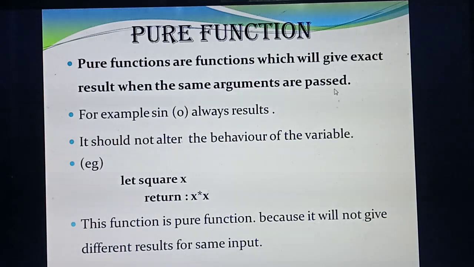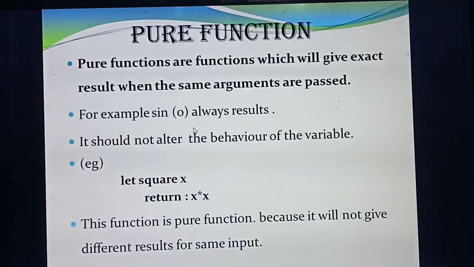Understood the definition of pure function? Pure functions are functions which will always give the exact result when the same arguments are passed. Same arguments means the same values or variables are passed. Now I'll explain one example, then only you will understand the definition. See this example. What's the value of sine 0? The value of sine 0 is always 0.